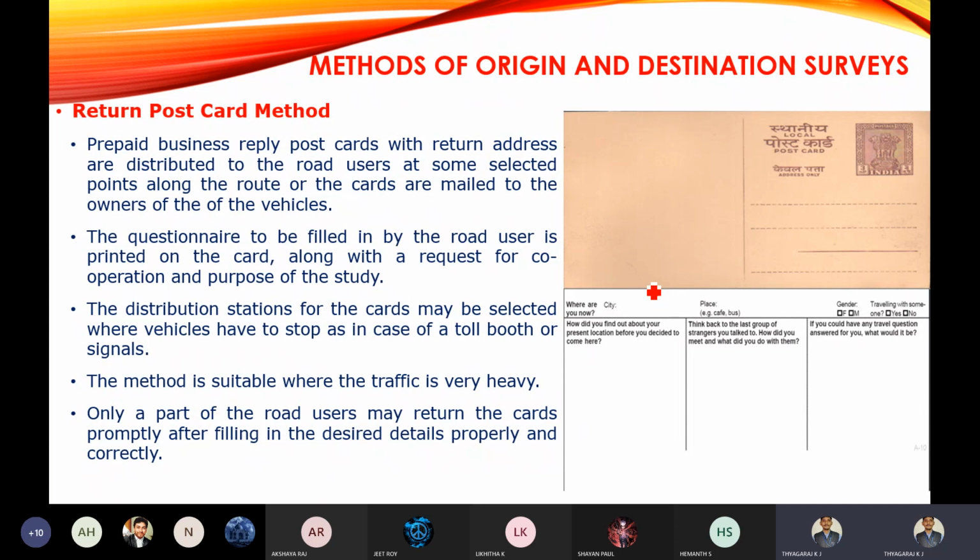This method is suitable where heavy traffic is there, where you can't stop the vehicle. There you can adopt the return postcard method. As I told you, whenever you issue postcards to 100 people, only 30 to 40 will return the postcard. Some people will not bother about the postcard and will not answer. They will simply take the postcard and keep it with them, without answering or returning it.